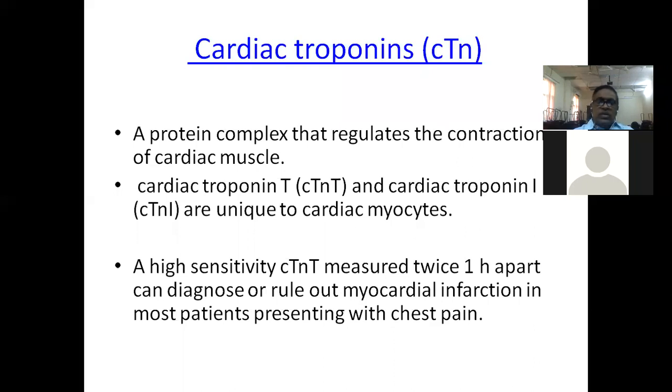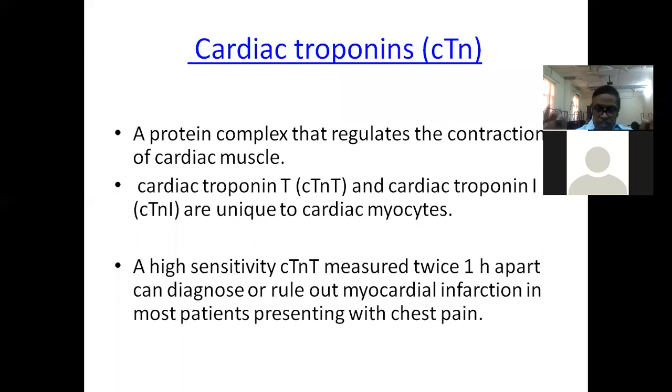As for the method of measuring this, there is a fourth generation assay and a highly sensitive assay. There are two types of assay available. If the highly sensitive assay is available, this is accepted. A highly sensitive cardiac troponin T measured 2 times, 1 hour apart, is very important to rule out or rule in the diagnosis of acute coronary syndrome in patients presenting with chest pain.